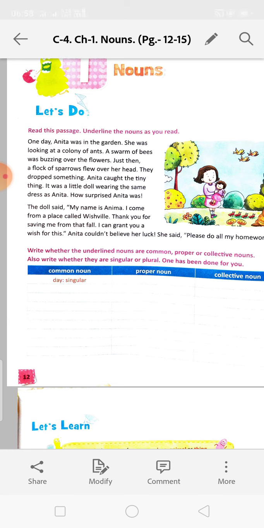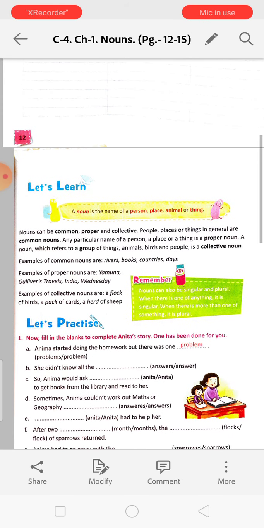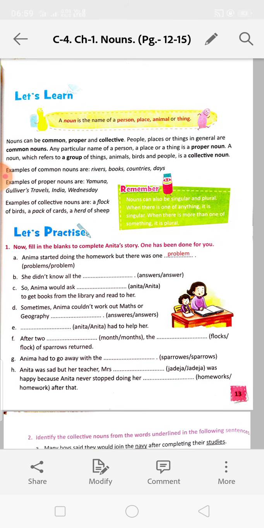Colony of ants is the collective noun because it is showing that many ants were there. A swarm of bees is a collective noun. A flock of sparrows, collective noun. Again, Anita is a proper noun. Doll is a common noun, and dress is a common noun. I think you have got it. The last 3 lines you will read and do by yourself, and you will check the answers when I give you the PDF of answers. So go to the next page, page number 13.